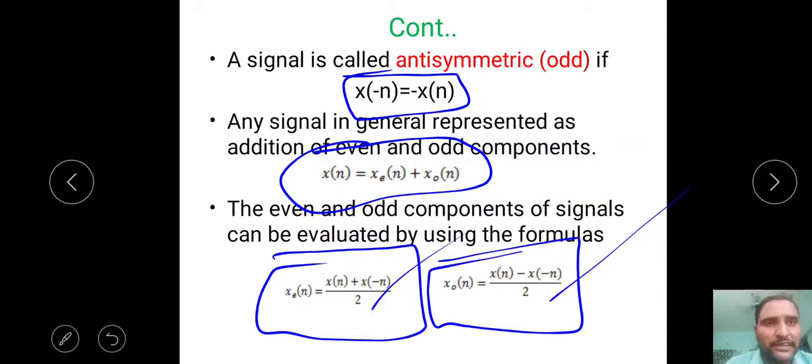They will give one signal, and you have to find the even part and odd part. Ten marks they will give, so you have to go for this. x e of n equals x of n plus x of minus n by 2. x odd of n is equal to x of n minus x of minus n by 2. So how can we find x of minus n? They have given one signal, x of n. In that signal you have to place minus n in place of n. That is x of minus n, called the time reversal operation. We will see it in the mathematical operations.